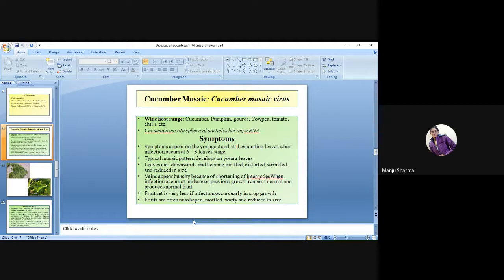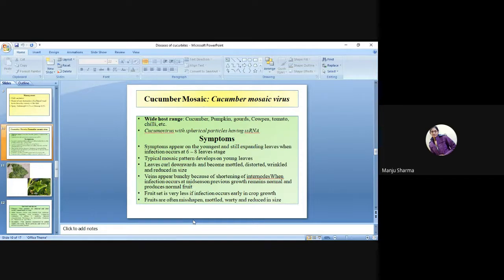The typical mosaic pattern develops on young leaves, leaves curl downward and become mottled, distorted, wrinkled and reduced in size. Veins appear bunchy because of shortening of internodes when infection occurs at mid-season.